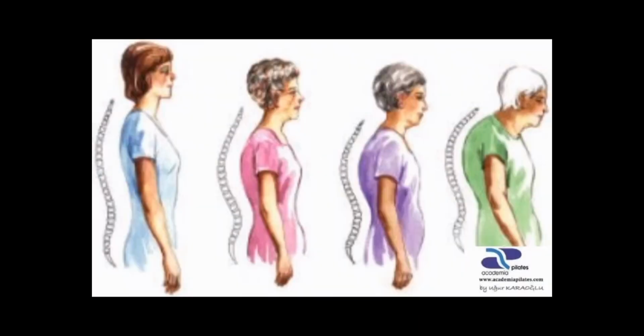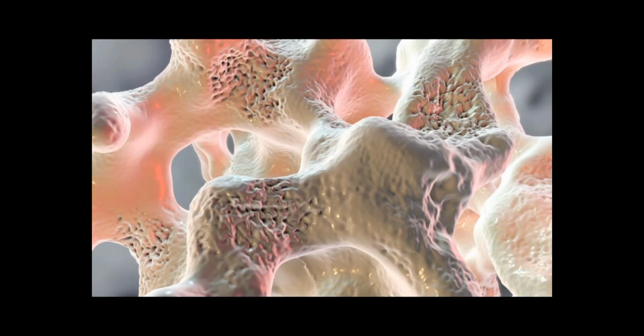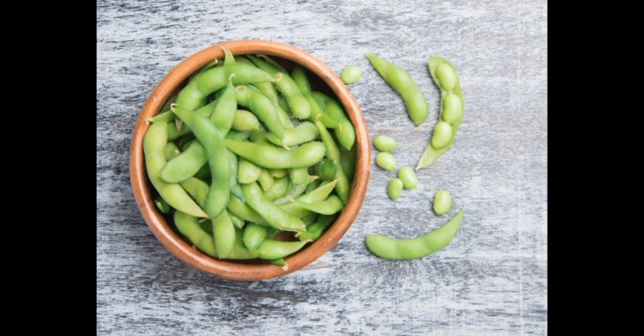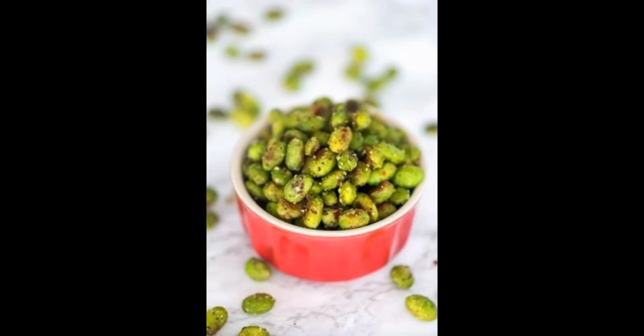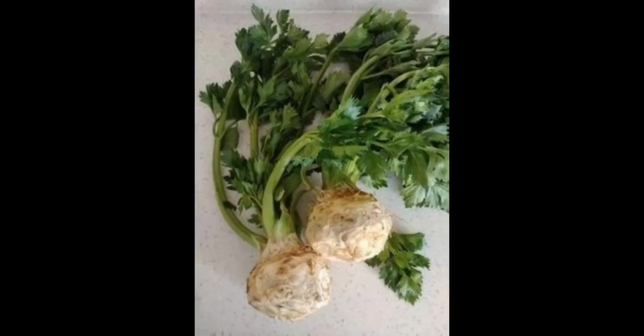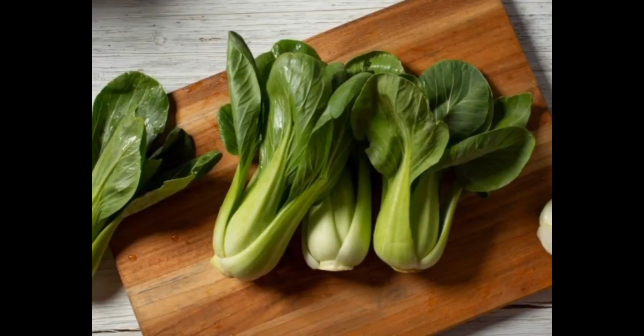A patient with osteoporosis bone loss should be fed with fruits and vegetables. It is recommended to eat at least 5 servings of fresh fruits and vegetables a day. It is rich in plant hormones. Soybeans, celery, and yellow and green vegetables, other than cabbage and turnip, should be in the first place in food selection.